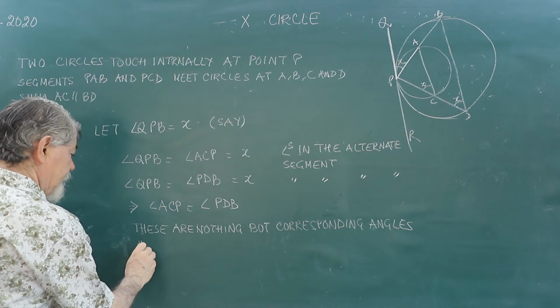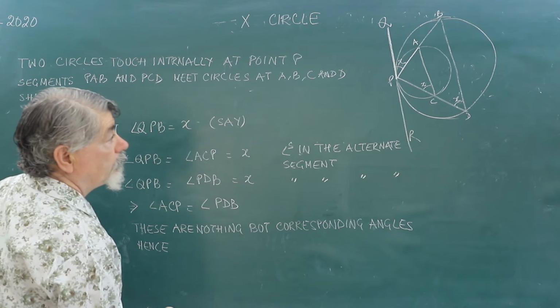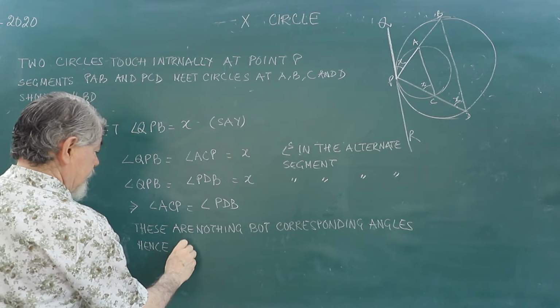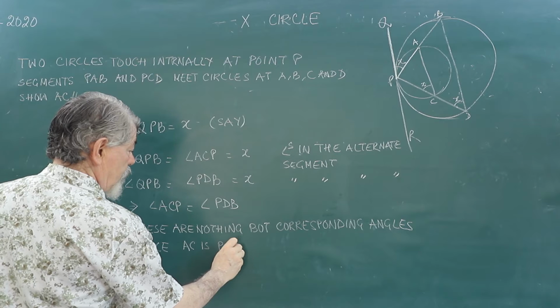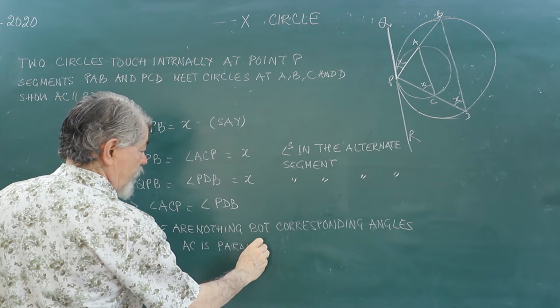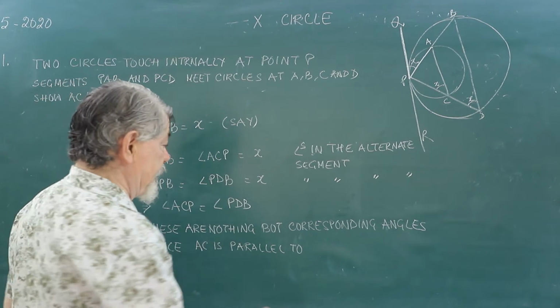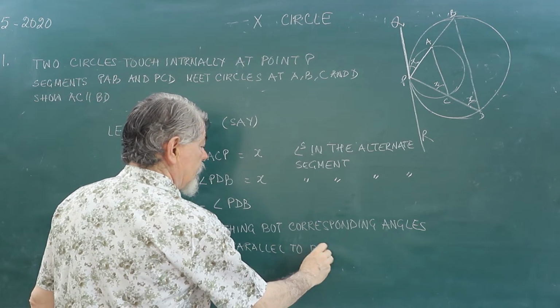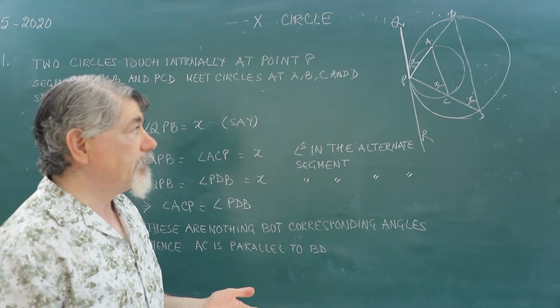Hence, AC is parallel to BD. If corresponding angles are equal, the lines are parallel.